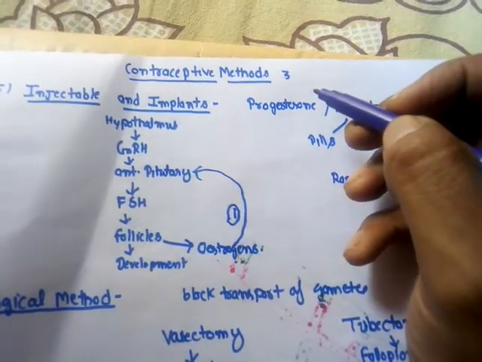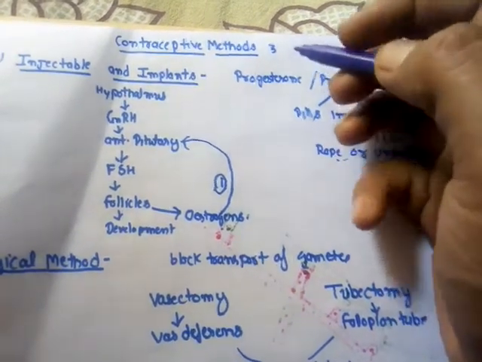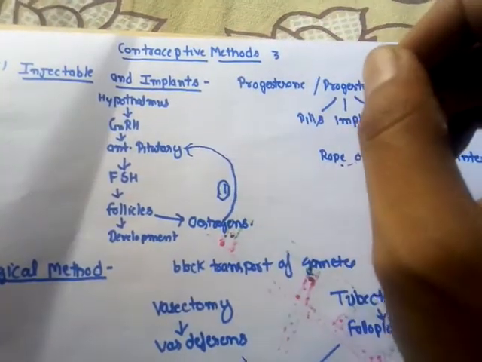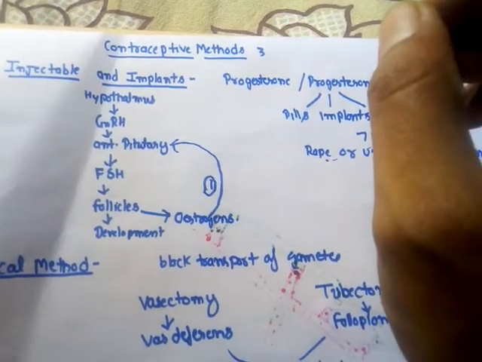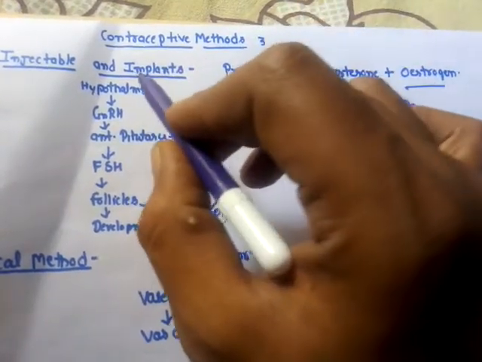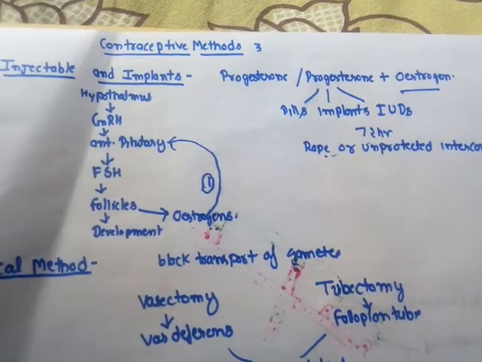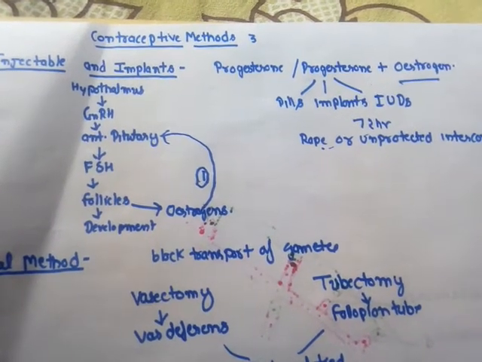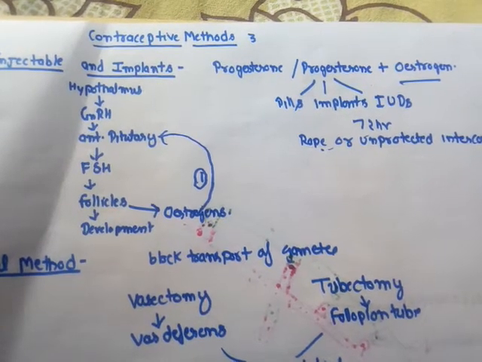I am Anshul Sharma, your biology teacher, and in this video tutorial we are going to discuss the remaining contraceptive methods. We have discussed the natural methods, barrier methods, IUDs and the oral contraceptives. Now we are going to discuss the remaining contraceptive methods, and the first is the injectables and implants. That means something that can be injected in the body, and implants are small needle-like structures that can be placed beneath the skin, के नीचे उनको implant किया जा सकता है.